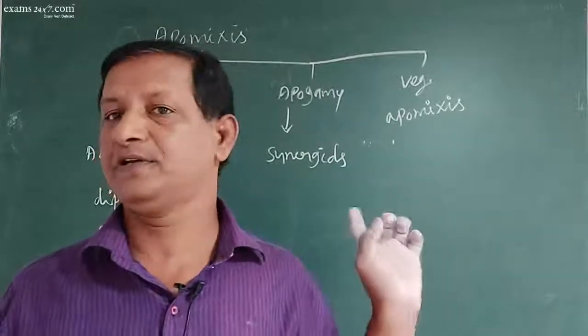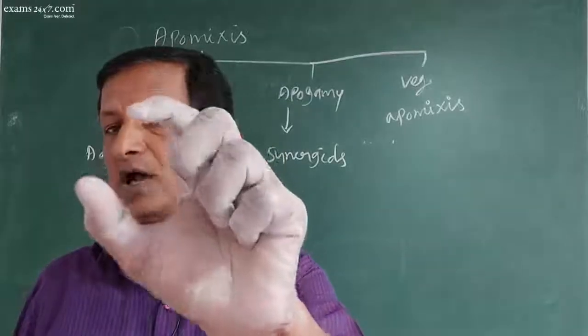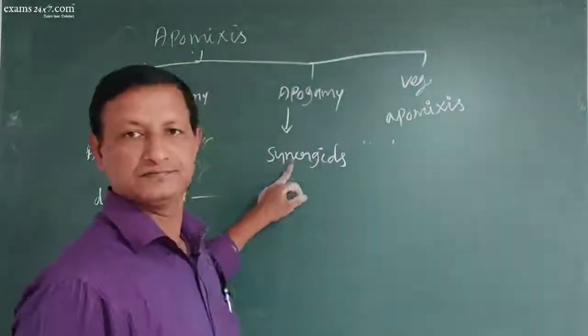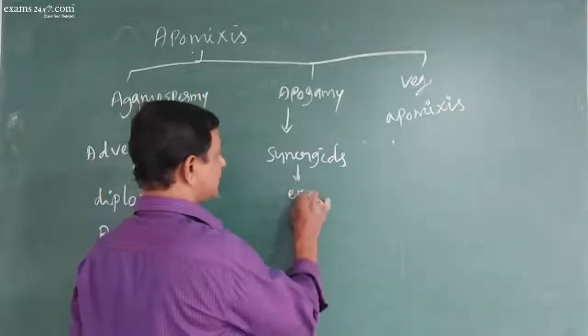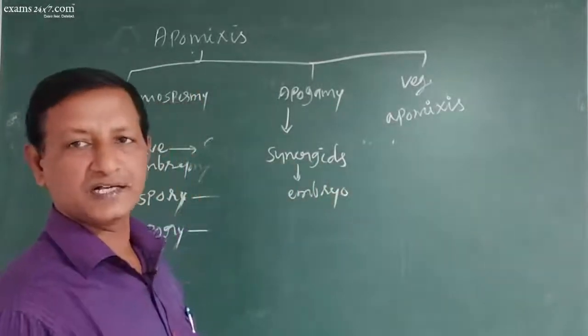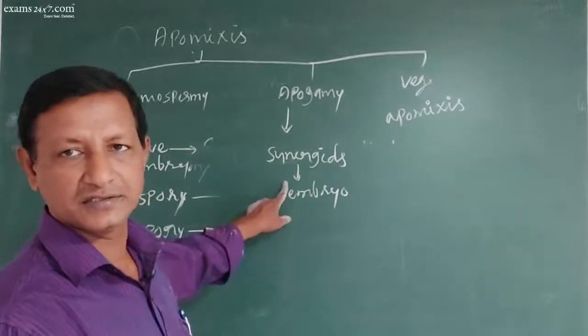Here it doesn't happen. Here the haploid synergid directly becomes embryo. Synergids directly become embryo without fertilization.